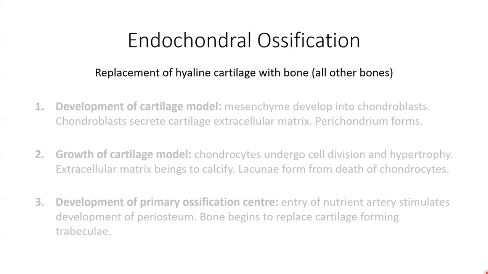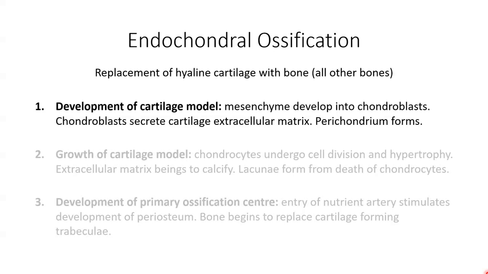Endochondral ossification is then the replacement of cartilage by bone. So our mesenchymal cells first differentiate into hyaline cartilage, which then develops into bone. All of the bones of the body undergo endochondral ossification, except for our flat bones, which, as we just spoke about, form via intramembranous ossification.